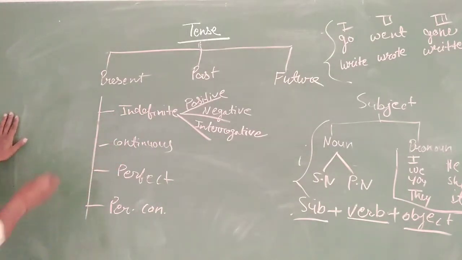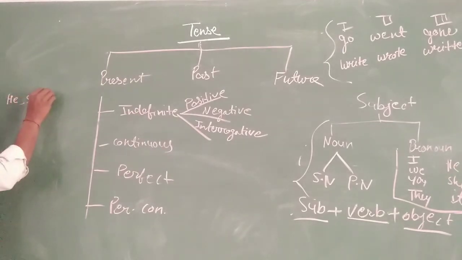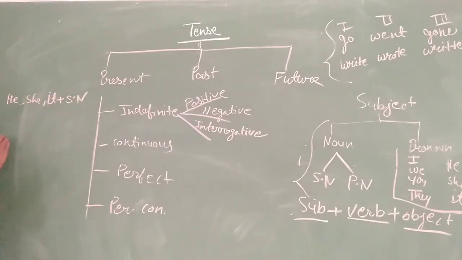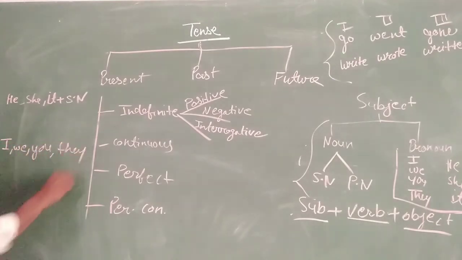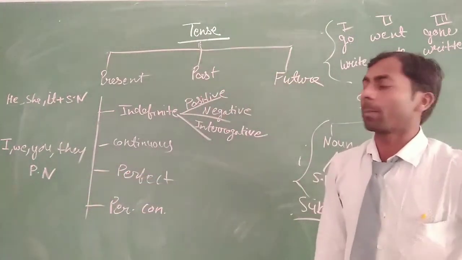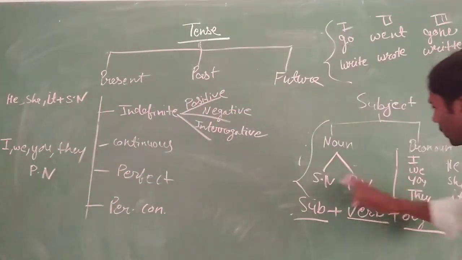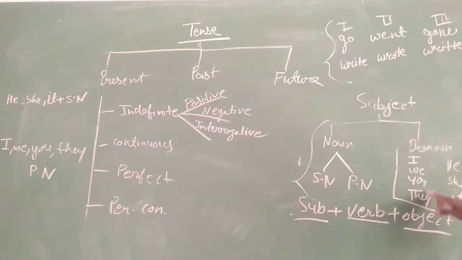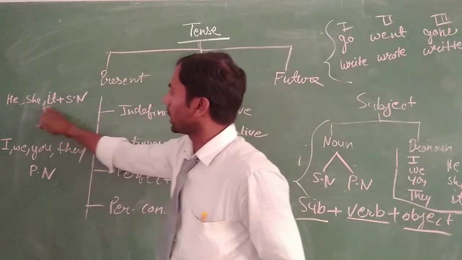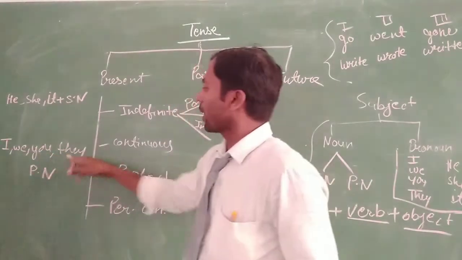First part is he, she, it plus singular number. And second part is I, we, you, they and plural number. Here is the subject, singular number, plural number and noun. We can divide the pronoun and noun into two parts: he, she, it and singular number, I, we, you, they and plural number.